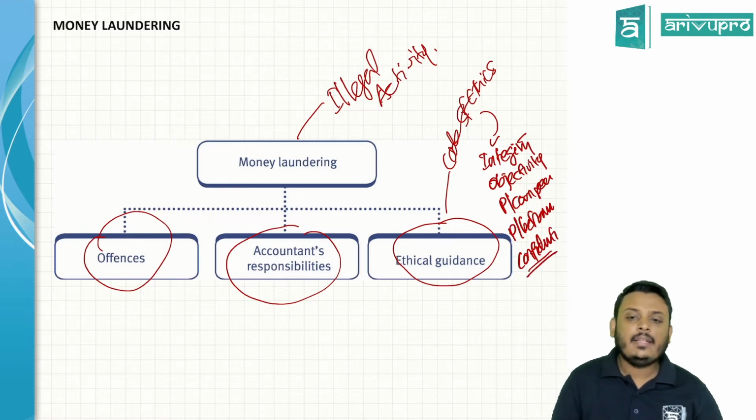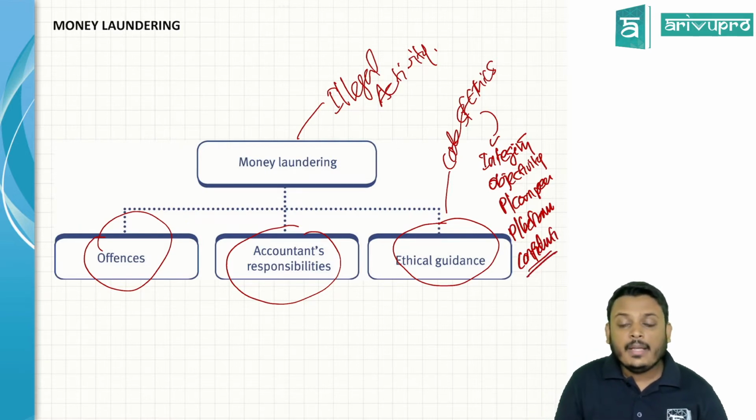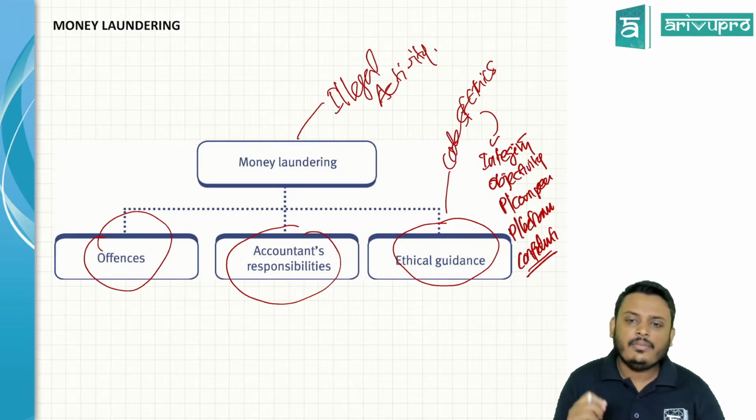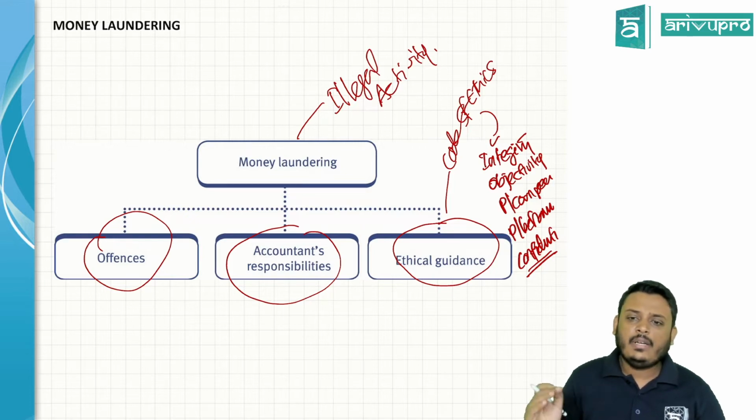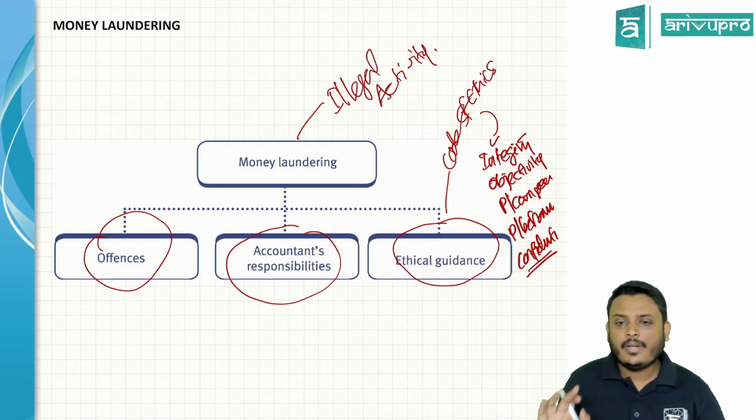So if I take this confidentiality principle, it says if you are an auditor, while you are working as an auditor, you should not disclose any confidential information that you obtain from the workplace to a third party. Only after taking the client's permission, authorization, can you disclose. So that is a general dilemma, right?